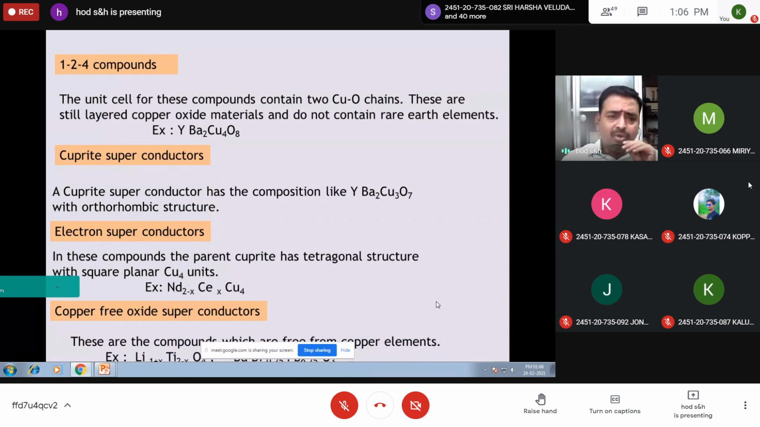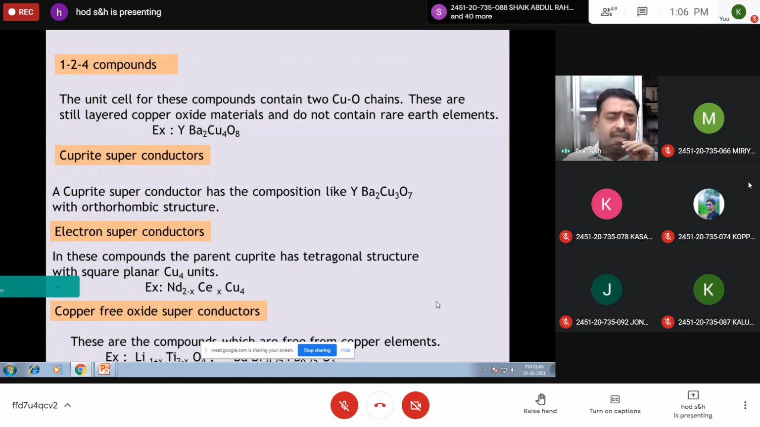This is modified a little by another category, which is 1 to 4 compounds. In this, you have 2 copper oxygen chains and the rare earth element is not there. Ba2Cu4O8 is the example for this one. The third one is cuprate superconductors. It is a composition like a rare earth element with a non-rare earth element with barium copper oxygen 1 to 3 compound, which has an orthorhombic structure.